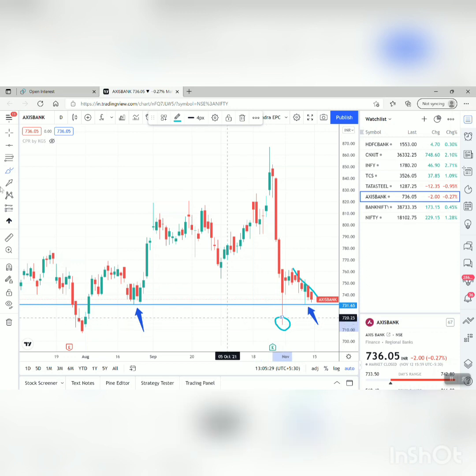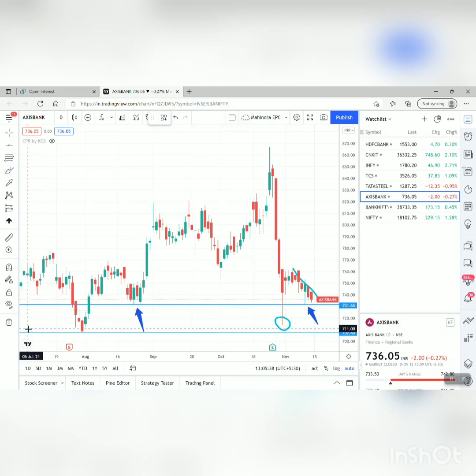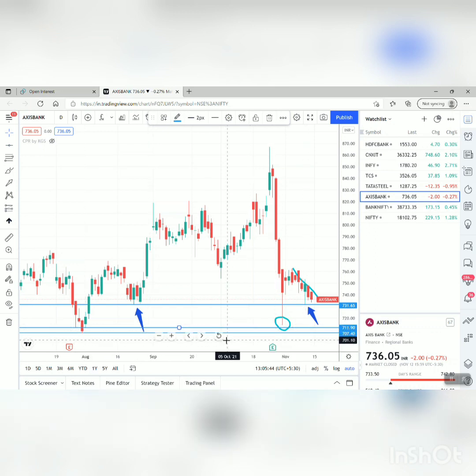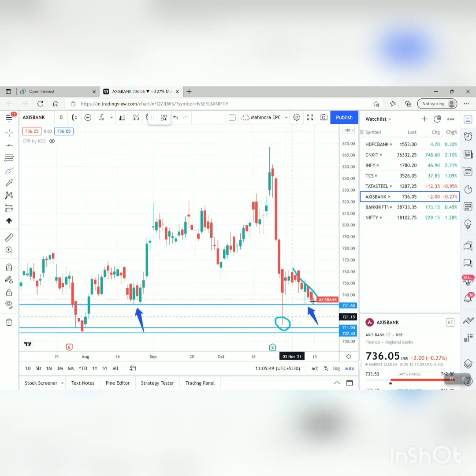So what is the scenario now? Here I will write one more support, 707, 714. So this is support. What I will do in Axis Bank, anything near to 731 is a buying opportunity for me. And if it goes below 710, that will be my equity buying area for Axis Bank. So that's the buying side for me. If we break 731, then I will look for a target of 714 or 710. That is the trade in Axis Bank.